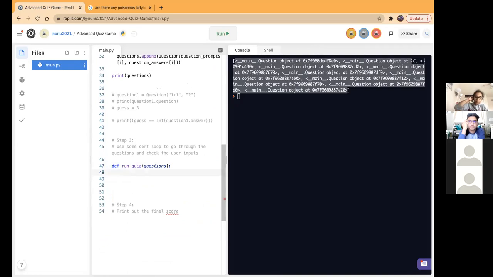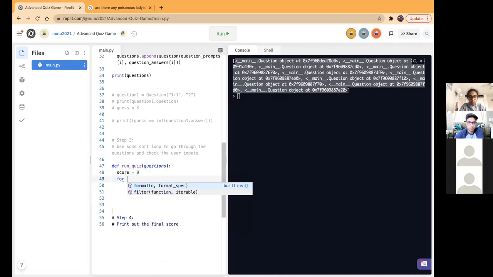We created a function, and inside that function, we basically want to go through a for loop, going through each question. Before I do that, let's just create a score variable set equal to 0. And let's go ahead and start our quiz: for i in range, len(questions).